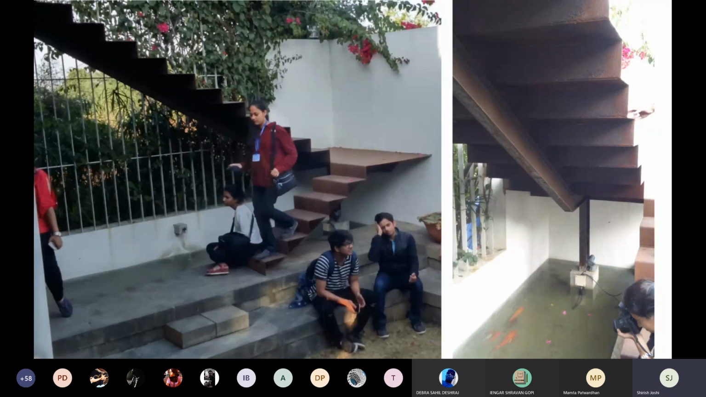Mamta, you know who this is? The architect. I forget his name. This house was built maybe a few years back. Who? You remember? No, I don't remember.